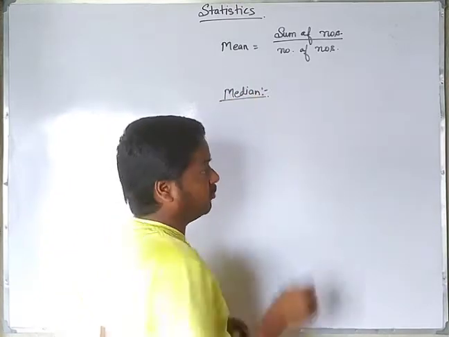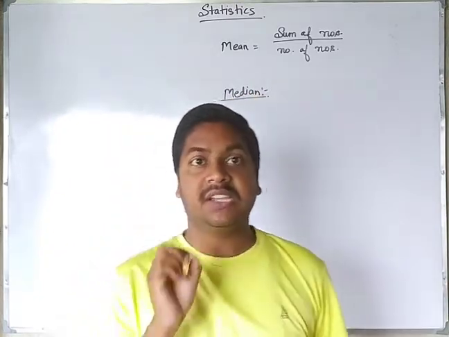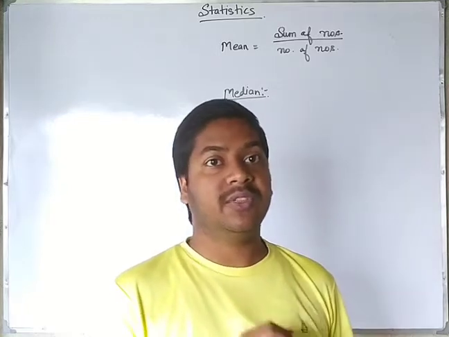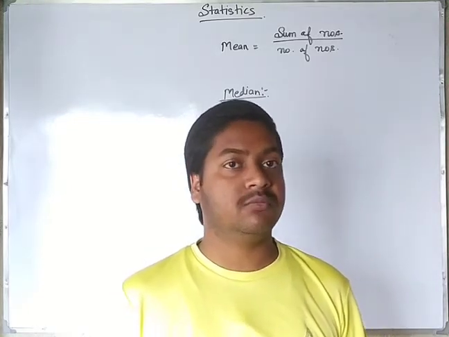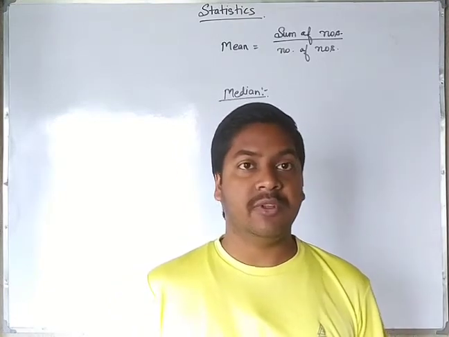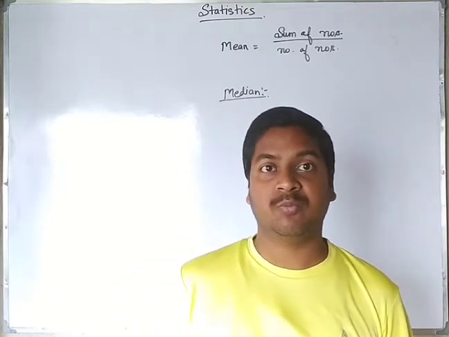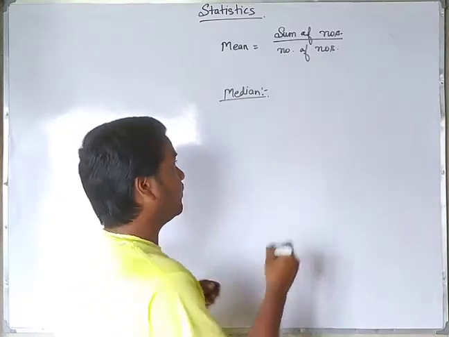Median has two formulas, based on the number of the elements given there. If the total number of elements of the given data is an odd number or an even number, then they have different formulas.